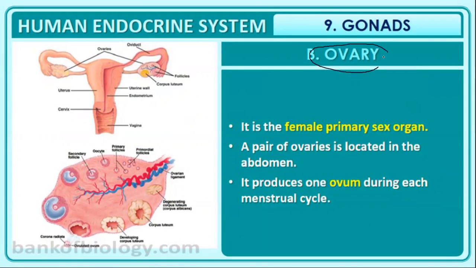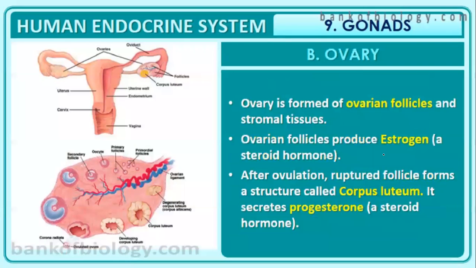Next, we will be discussing the ovary. Ovary is the female primary sex organ. A pair of ovaries, this diagram is familiar because you have studied it in your class 10, is located in the abdomen. It produces only one ovum during each menstrual cycle. Ovary is formed of ovarian follicles and stromal tissue.